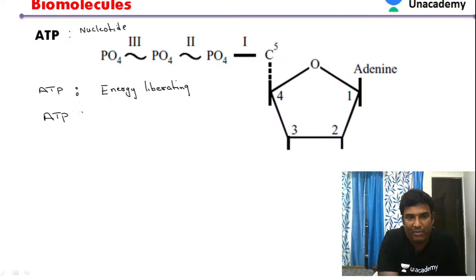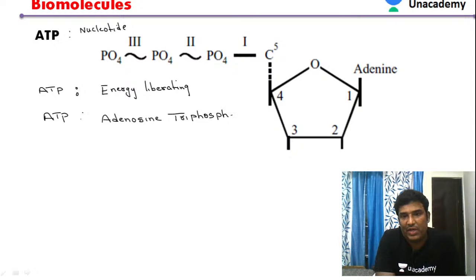So the full form of ATP is adenosine triphosphate. What is adenosine? Adenosine is nothing but adenine base plus sugar. Adenine base plus sugar is called adenosine, plus we have 3 phosphates.